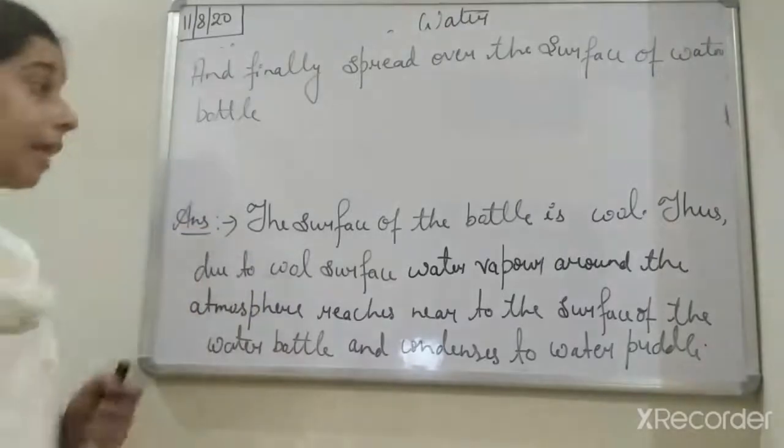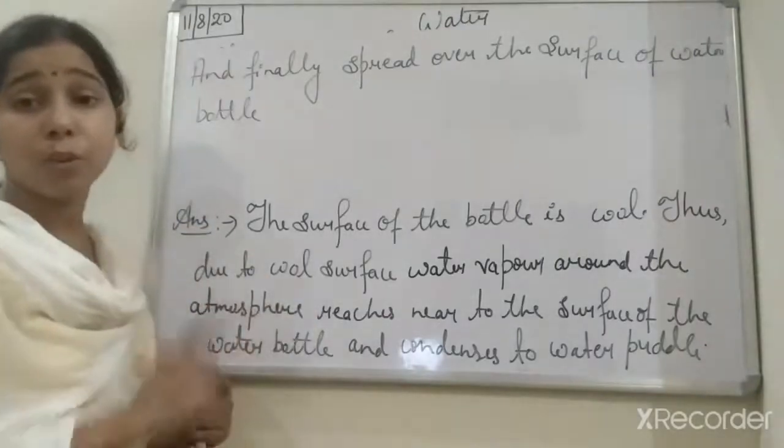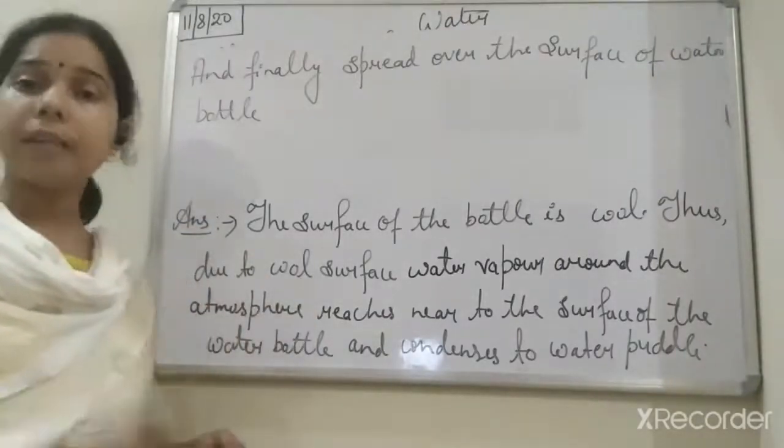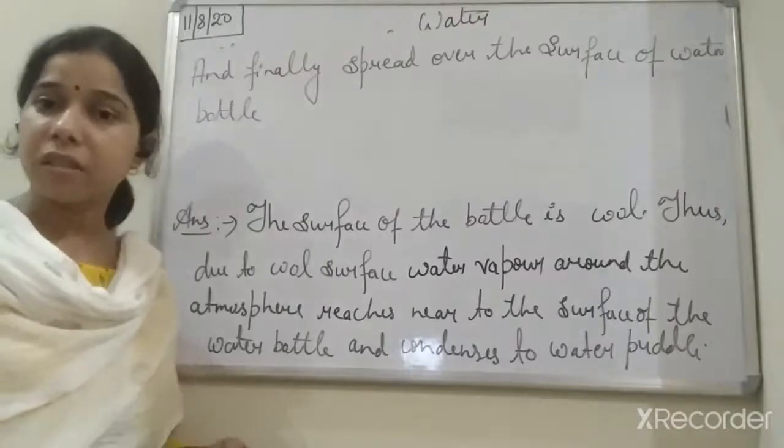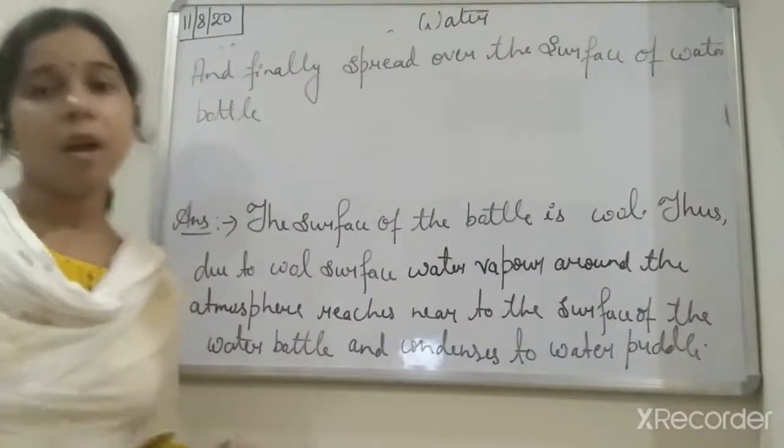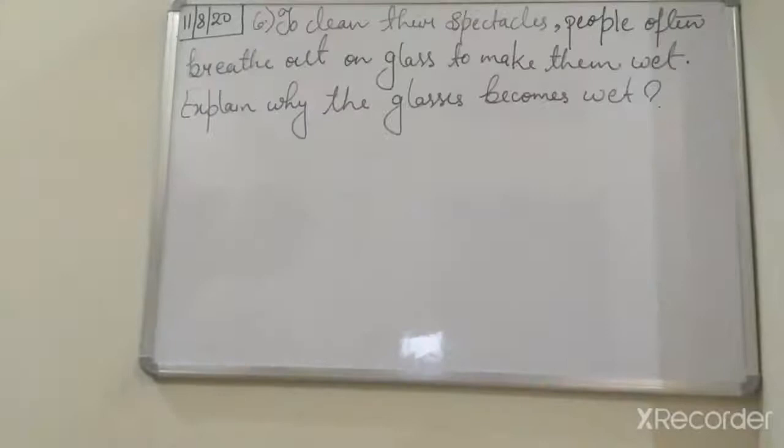So we can say this process occurred due to condensation. It is the result of the condensation process, students.